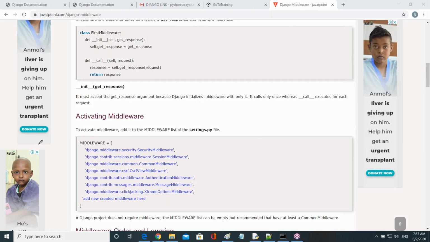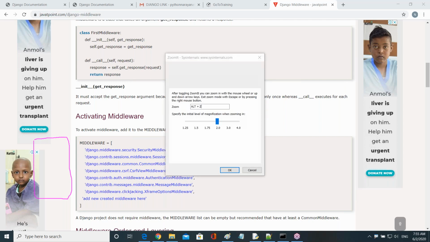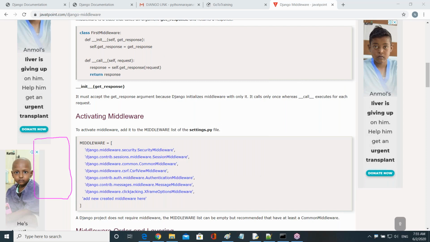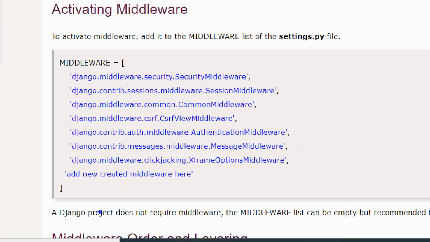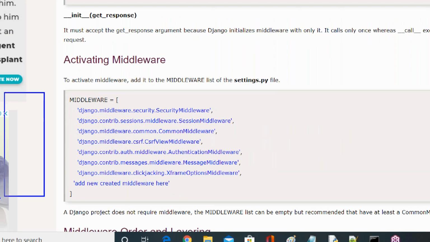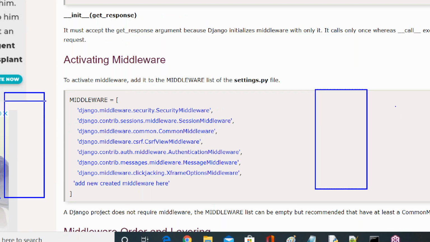Just observe, guys, here. Just imagine now, this is the browser, right? And it is the server. So always, from the browser, we send the request to the server.